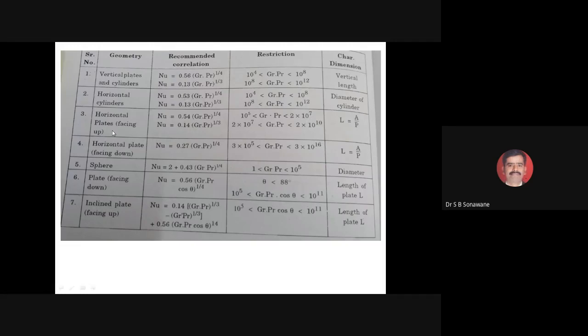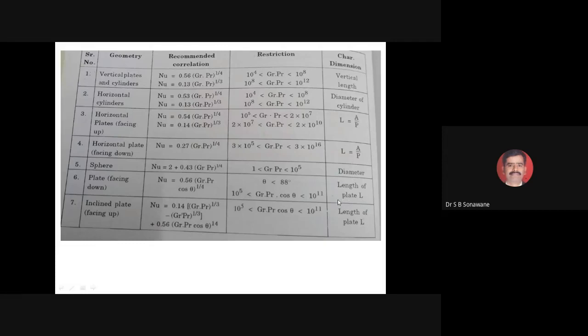If you have a horizontal plate facing up, we use this correlation under this restriction with the characteristic dimension L equal to area divided by the weighted perimeter. Similarly, there are different situations, and for those we have to use the appropriate characteristic dimension.